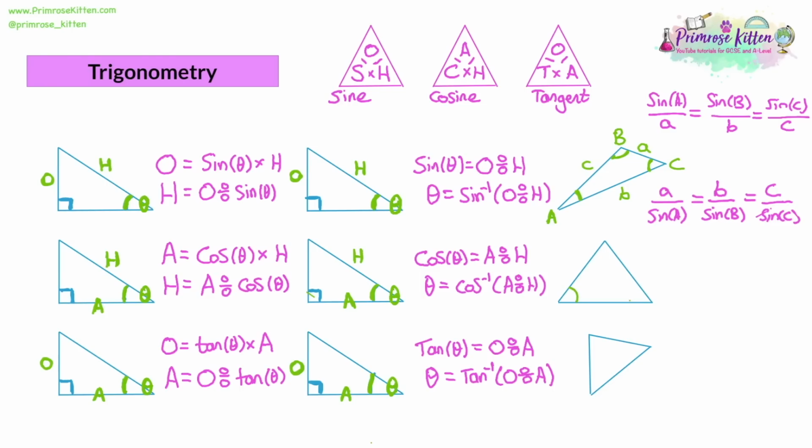Now, the next rule is labelled the same way. We're going to label our angles with capital letters A, B, and C, and the sides with lowercase a, b, and c, with again the equivalent letters being opposite each other. Now, this is a version of Pythagoras' Theorem for when we don't have a right angle triangle, and the formula actually starts off with Pythagoras' Theorem. So we say that a squared is equal to b squared plus c squared, but then we make an adjustment because we don't have a right angle, and we take away 2bc cos A, and that makes the adjustment for not having a right angle.